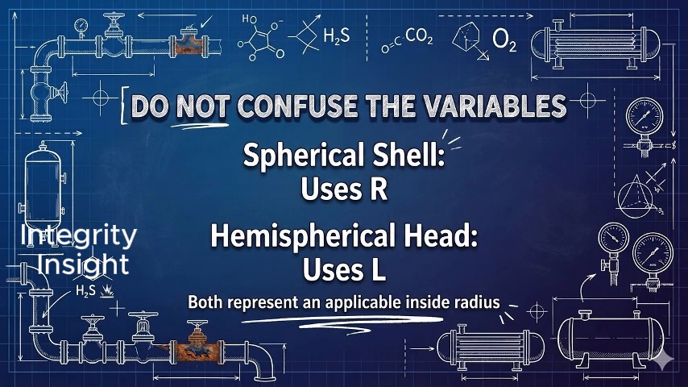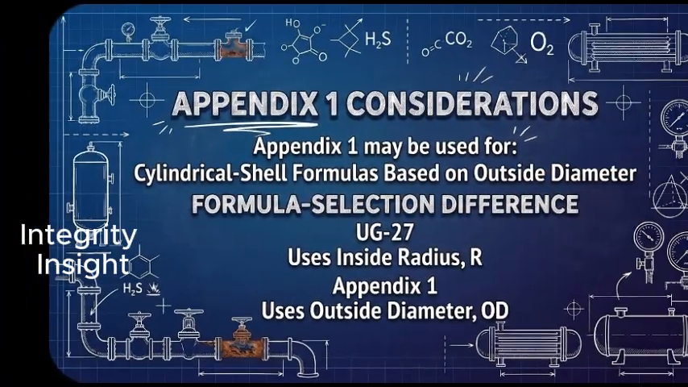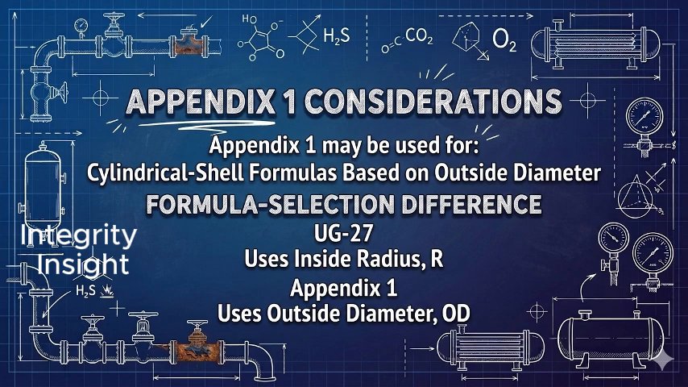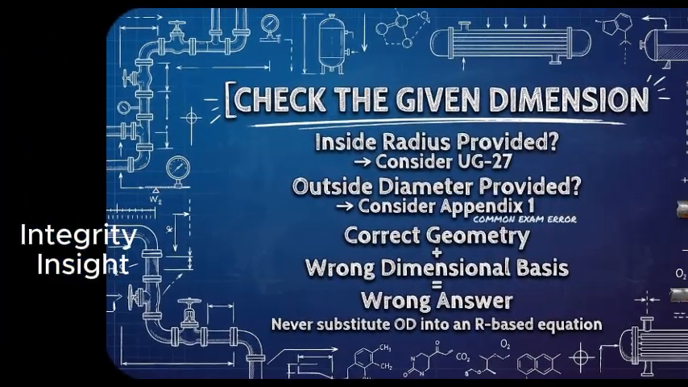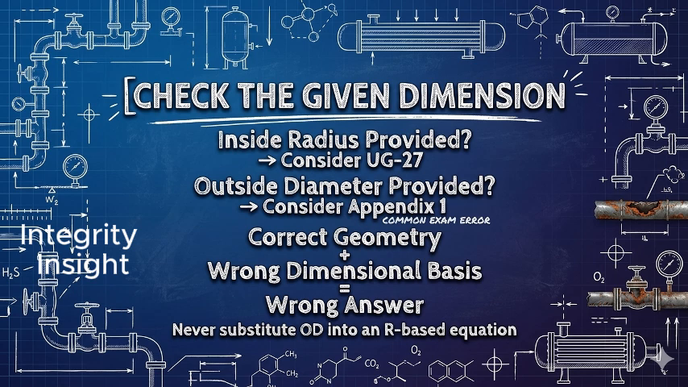We must also consider the cylindrical shell formulas contained in Section 8, Division 1, Appendix 1. The Appendix 1 cylindrical shell formula is based on outside diameter and may be used in the API 510 examination. The Appendix 1 approach differs from UG-27 because the UG-27 equation uses the inside radius, while the Appendix 1 equation uses the outside diameter. Therefore, before selecting an equation, always examine the dimensions given in the examination question.